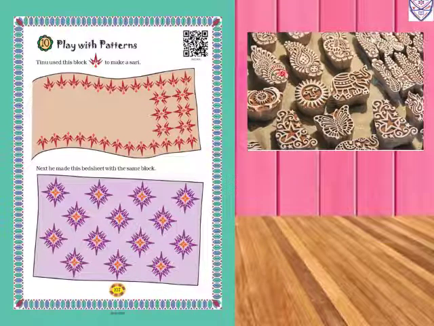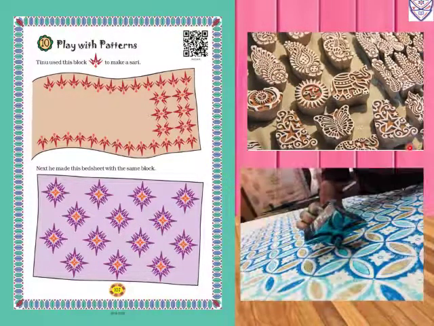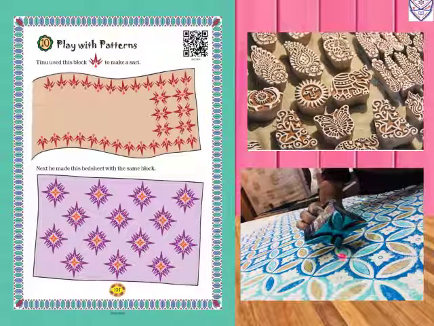So first what they will do, they will dip this block in a color, a different color. Like this they will dip the block in a color and they will make a design on the cloth. In the same way here Tino used this block to make a sari. He is using this design to make the sari more beautiful.